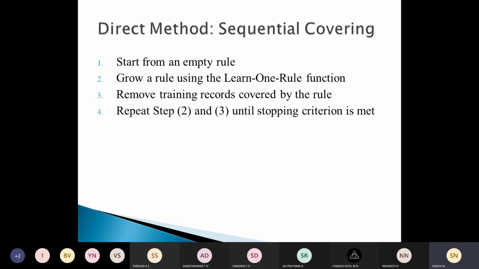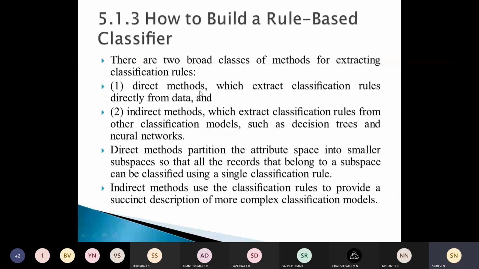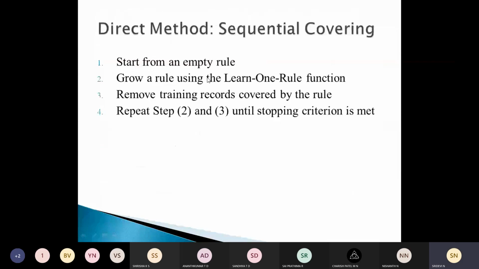We start from an empty rule and then grow a rule. In sequential covering, as told here, with direct methods we extract classification rules directly from data. So we use the sequential covering algorithm to extract the rules directly from the data.